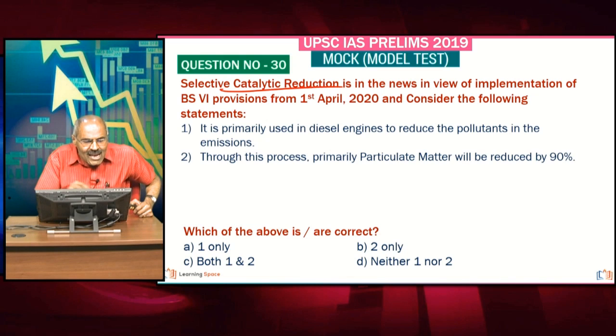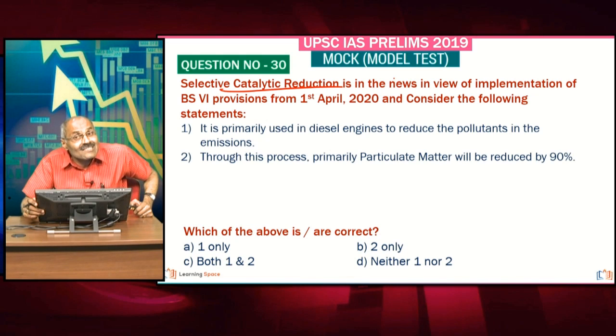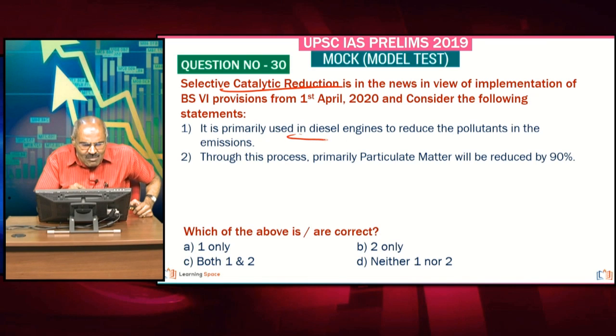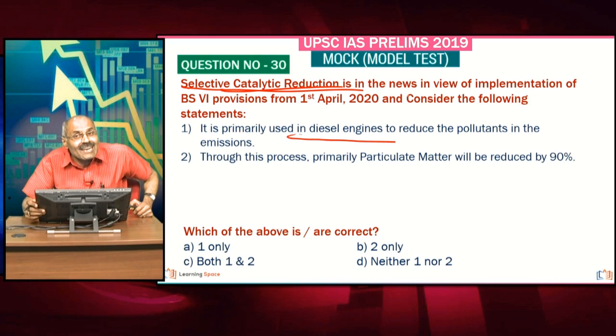Then selective catalytic reduction, SCR. A question may be expected on this SCR because it is in the news, because the country is switching over to Bharat Stage 6 norms from 1st April 2020. How to reduce pollution in diesel engines. This is the important point, and it is primarily used in diesel engines. This is selective catalytic reduction, and it is primarily used in diesel engines to reduce the pollutants in the emissions, absolutely correct.